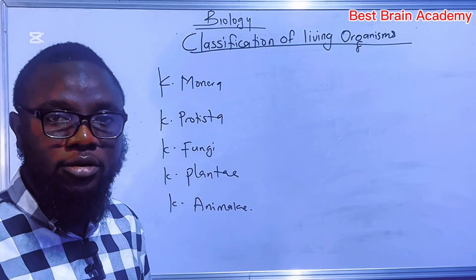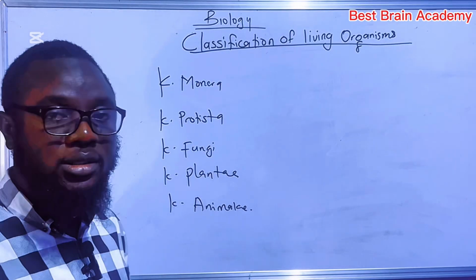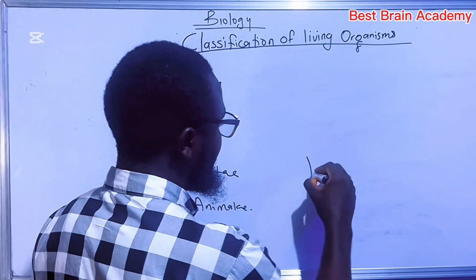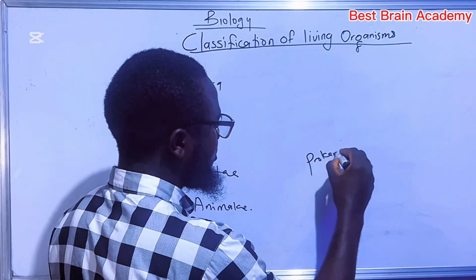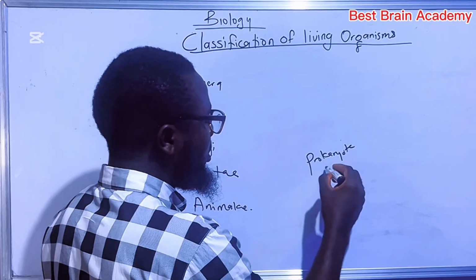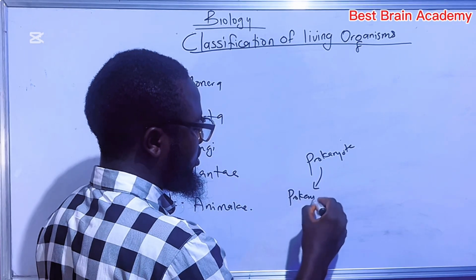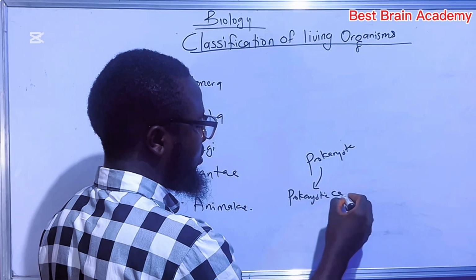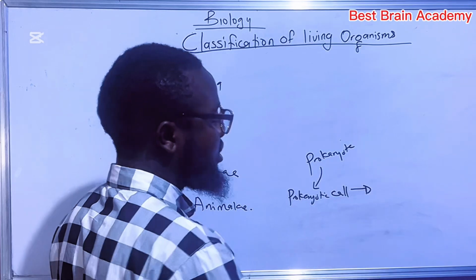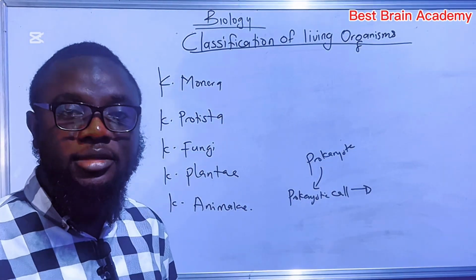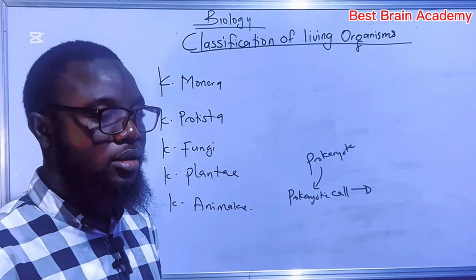Now, what are prokaryotes? Prokaryotes are organisms with prokaryotic cells. Now, what are prokaryotic cells? These are cells that lack membrane-bound organelles.